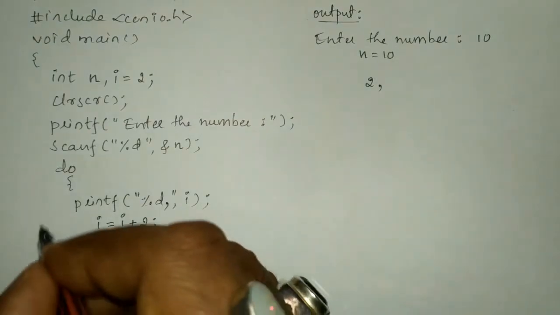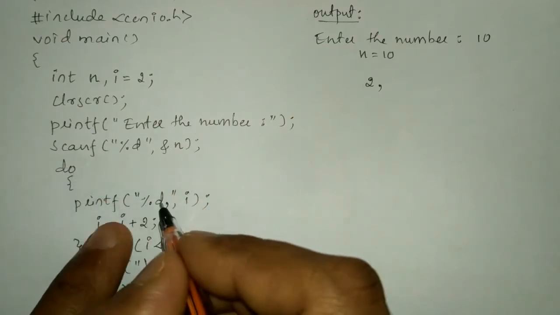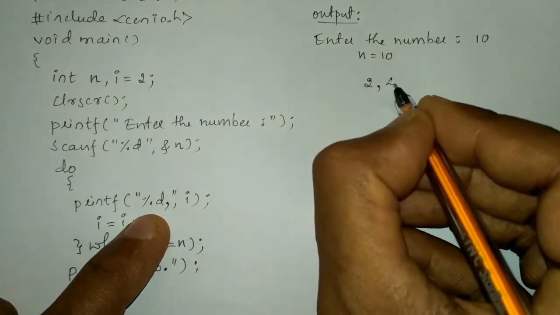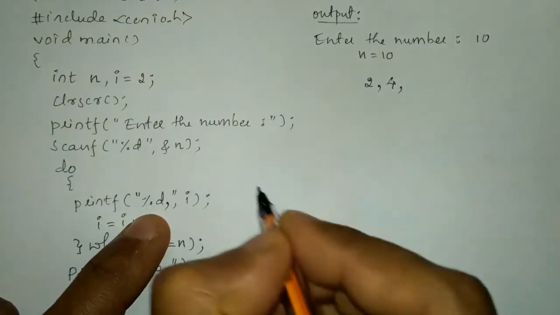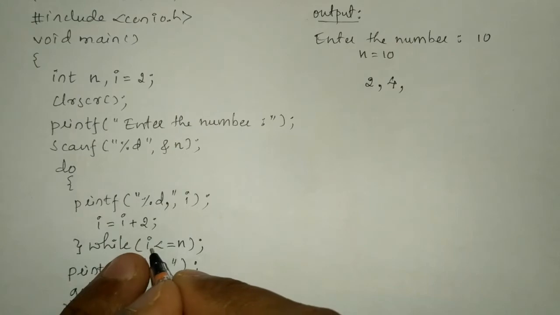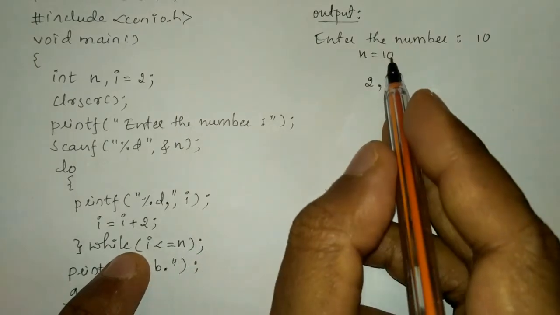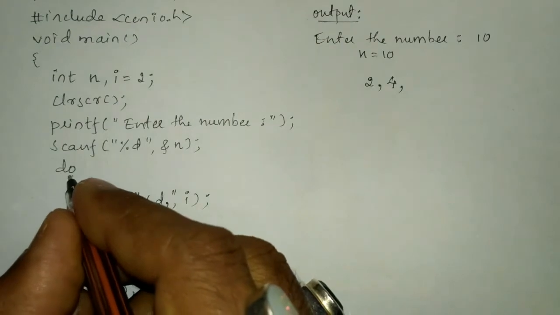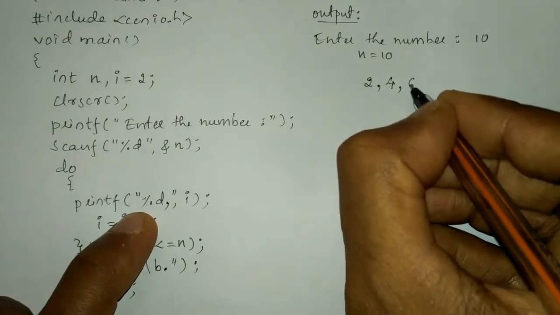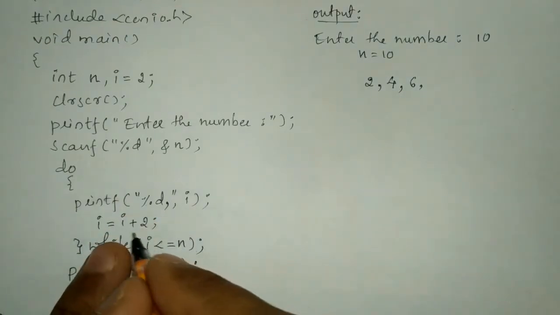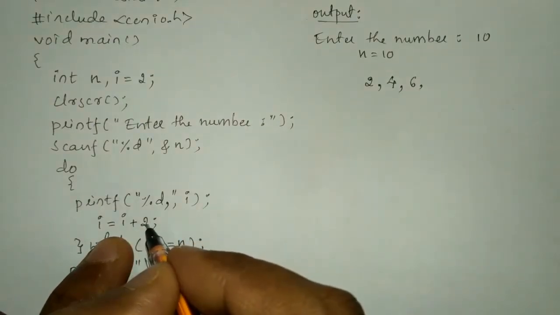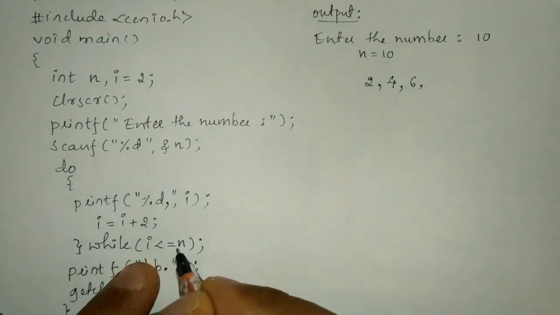Yes, the condition is true. Once again the control transfers to do, and it is going to print 4 here. Again it is going to print comma. 4 plus 2 will become 6. Whether 6 is less than or equal to 10. Yes, it is true. Once again control transfers to do and it is going to print the value stored in i. Now it is 6 and it is going to print comma. Again it increments the value of i by 2. So earlier it was 6. 6 plus 2 is 8. Whether 8 is less than or equal to 10.